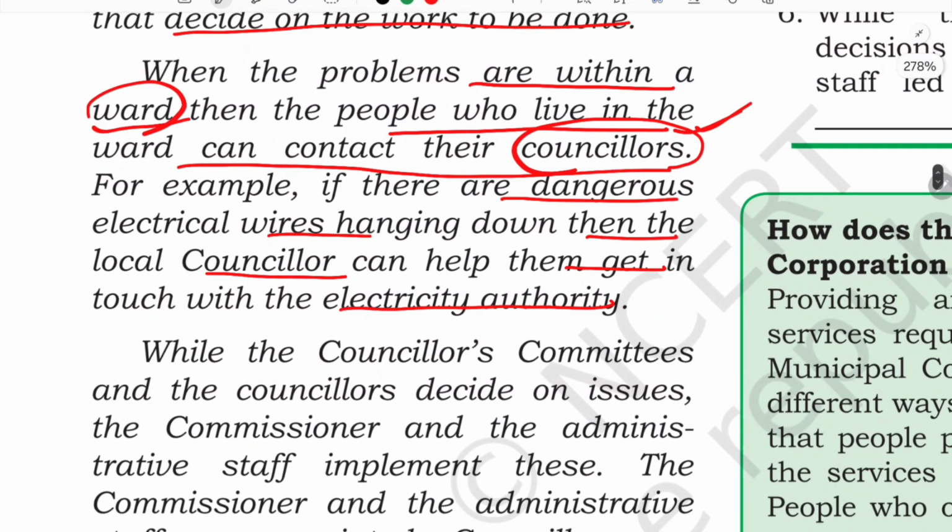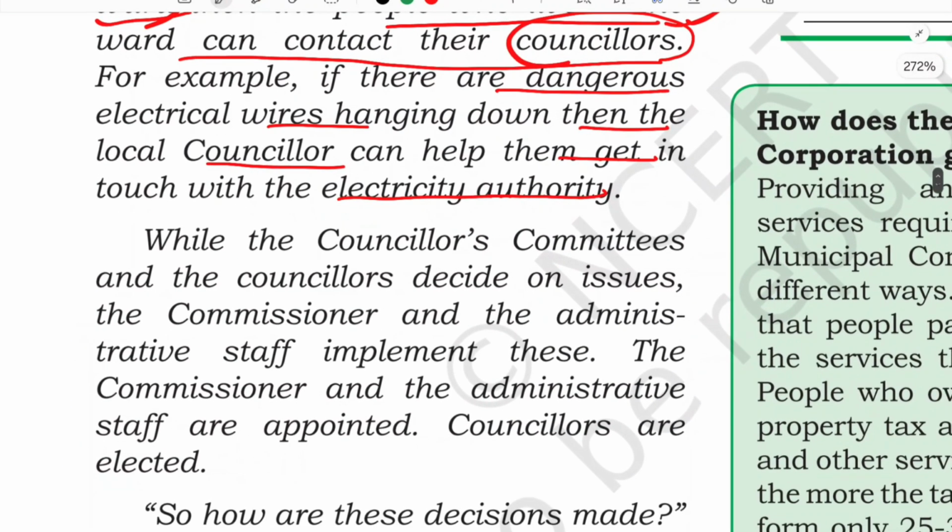So that was at a small level, isn't it? But for big decisions, all the councillors as a whole have one committee, an organization or committee for each department, for garbage, water, electricity. So they will decide accordingly. But for a small level, the ward member, the councillor alone, will solve the problem.